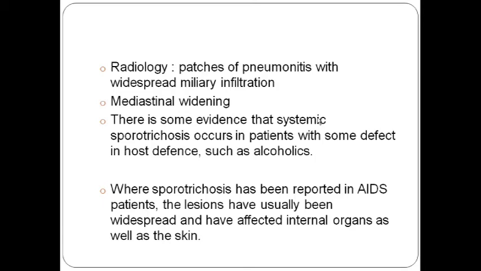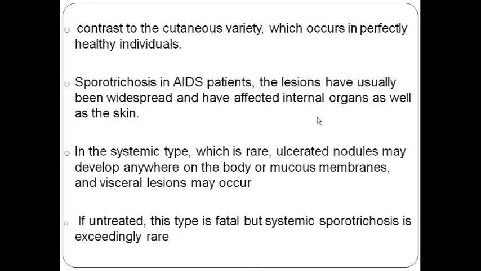Whenever sporotrichosis has been reported in AIDS patients, the lesion has usually become widespread and affected internal organs as well as skin. If left untreated, the disease is fatal. But one thing we have to remember, systemic sporotrichosis is very rare and mostly seen in HIV positive patients.